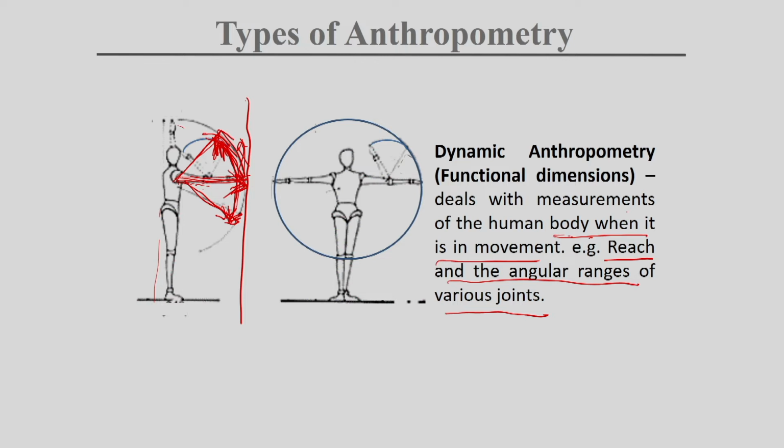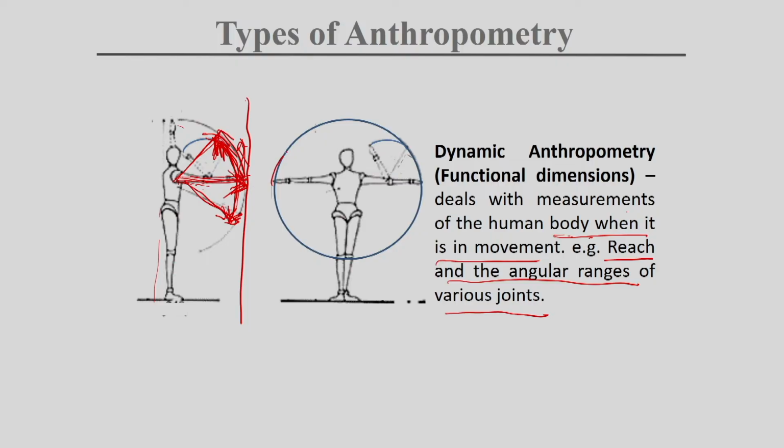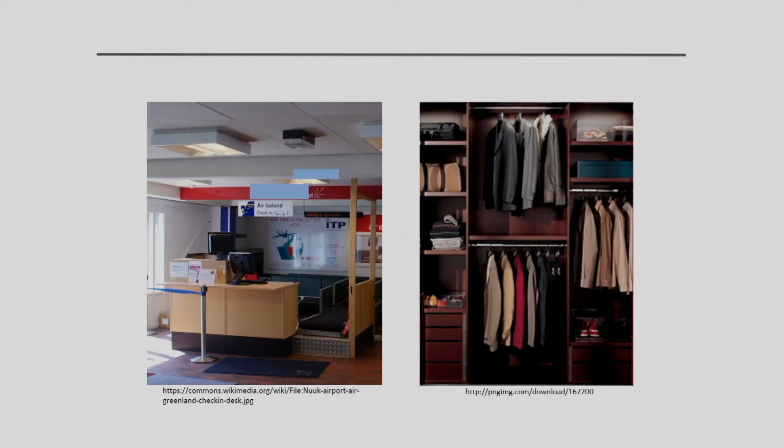Another issue is if you have to do some activity in front of a whole wall, maybe you have some control design or something to manipulate in a machine or some bigger product, then you need to use the whole dimension. Maybe from here you need to change something here, then you are moving. So, this is the range of motion the person can use to manipulate something. All these functional dimensions are under dynamic anthropometry. So, now take a few examples.